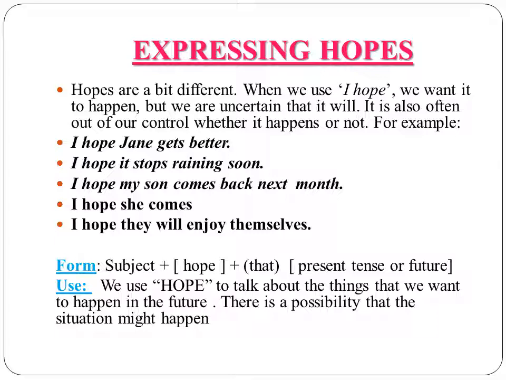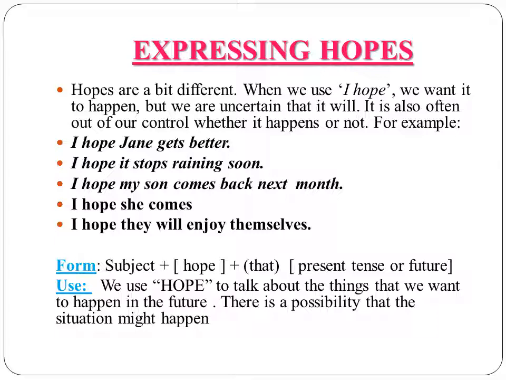For example, I hope Jane gets better. I hope it stops raining soon. I hope my son comes back next month. I hope she comes. I hope they will enjoy themselves. You can notice in these examples that we have hope followed by either simple present or future. Unlike wish, we have simple past in wish, and in hope we have simple present or simple future.